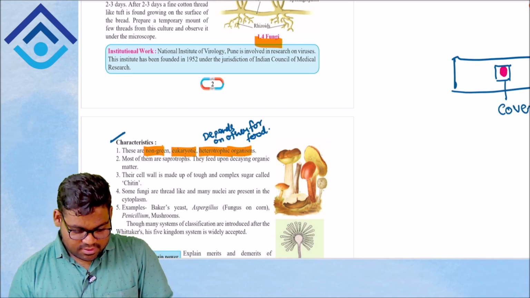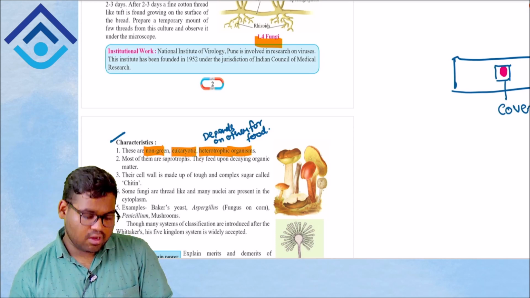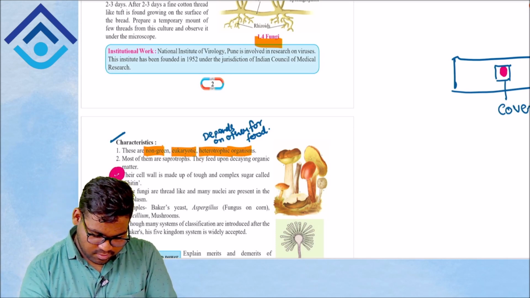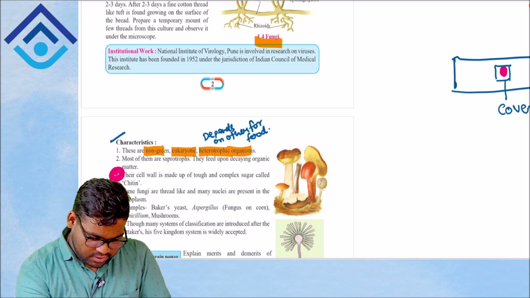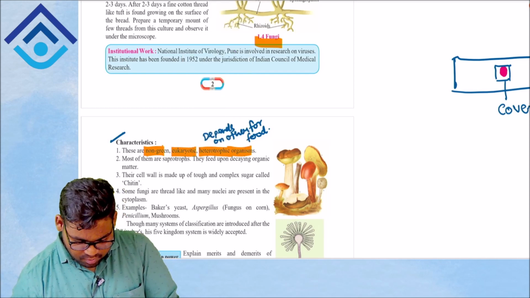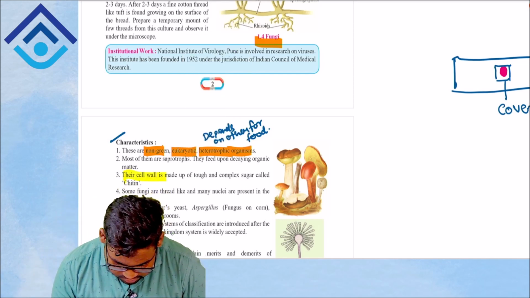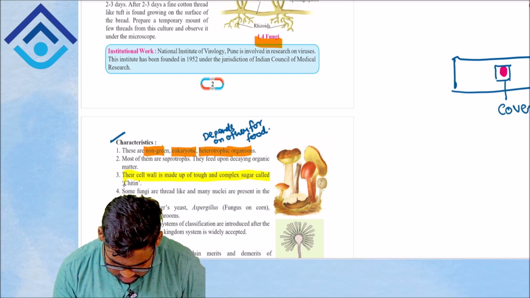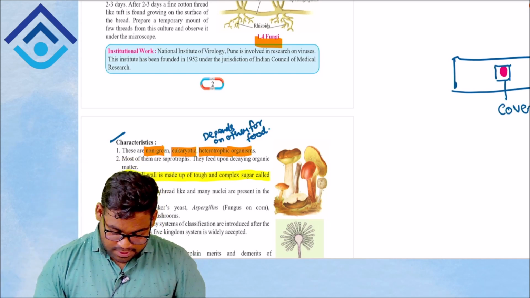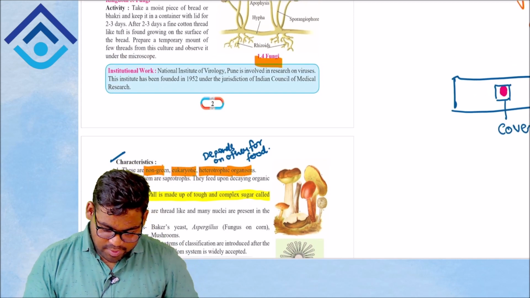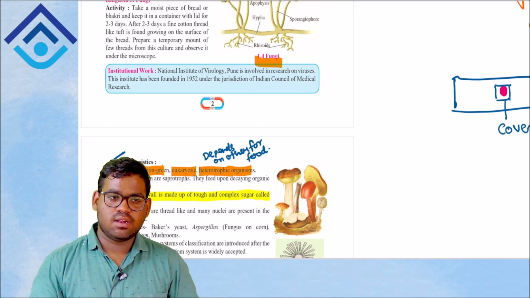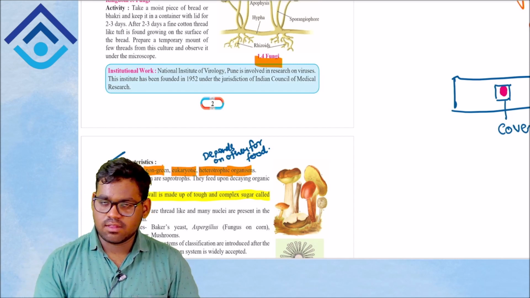Okay, third is the cell wall is made up of tough and complex sugar called chitin. This is a very, very important point. Okay, please mark it as important. It can also be asked as a fill-up question. The cell wall of fungi is made up of tough and complex sugar called dash. You can get a question like this for MCQ or fill in the blank.